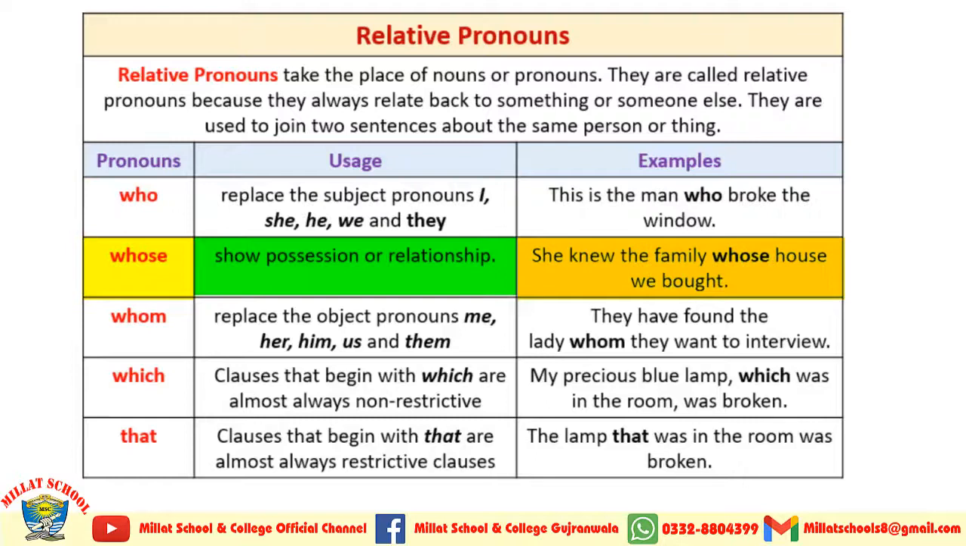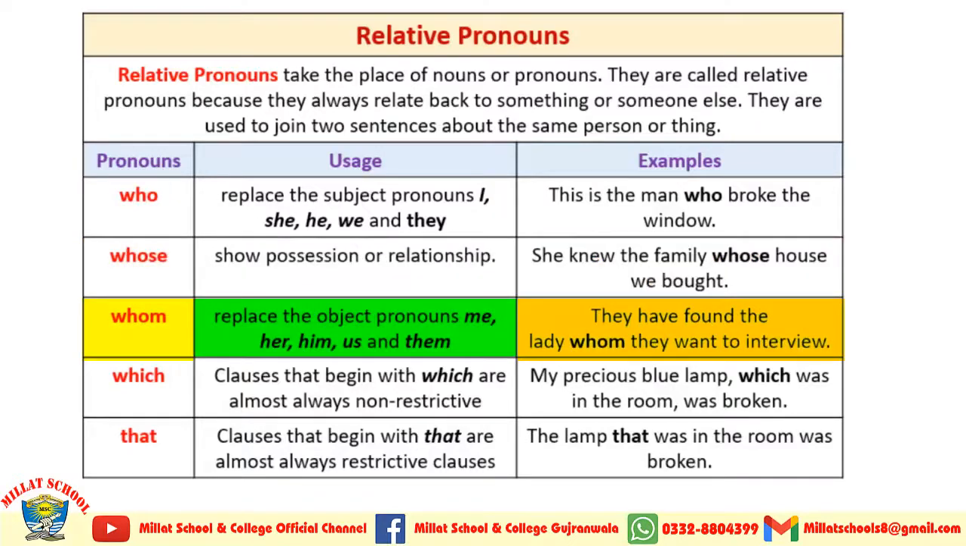Now I am coming towards the next one. Whose shows possession or relationship. When you have to show any possession or relationship, then you will use this relative pronoun. She knew the family whose house we bought. Whom replaces the object pronouns me, her, him, us, and them. They have found the lady whom they want to interview.